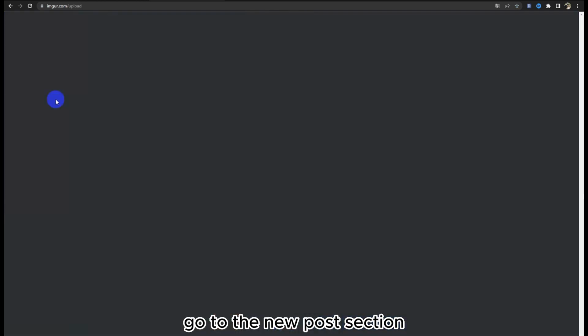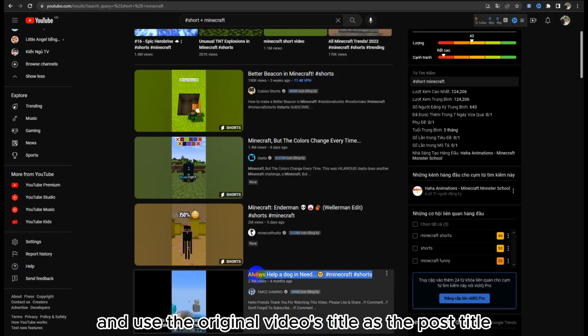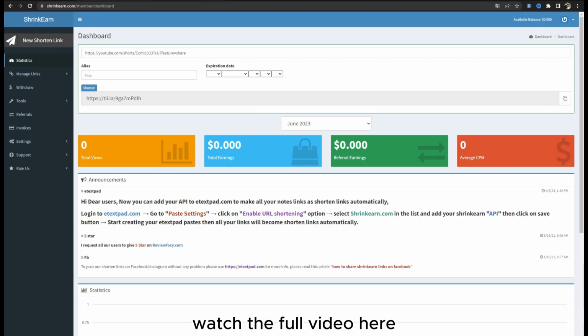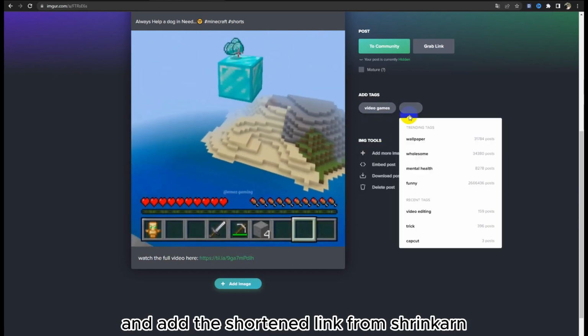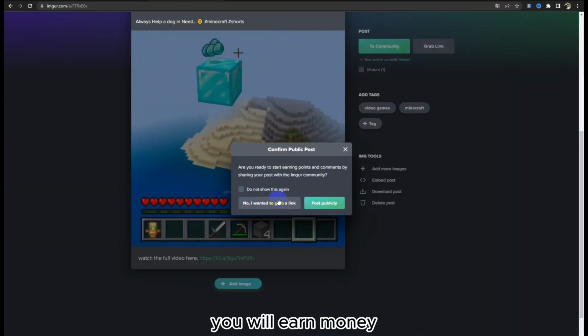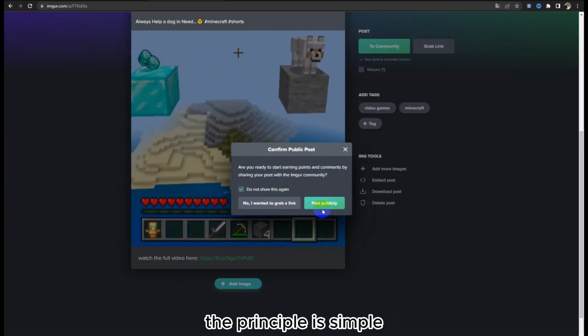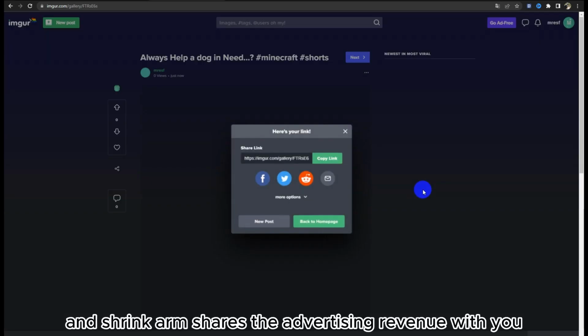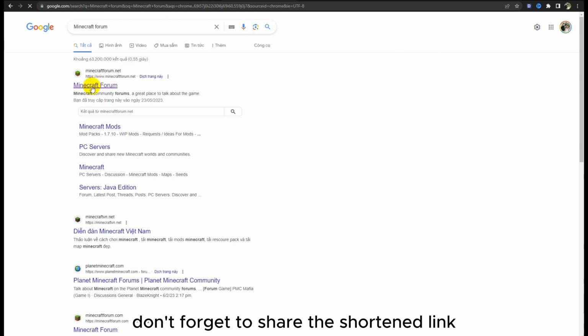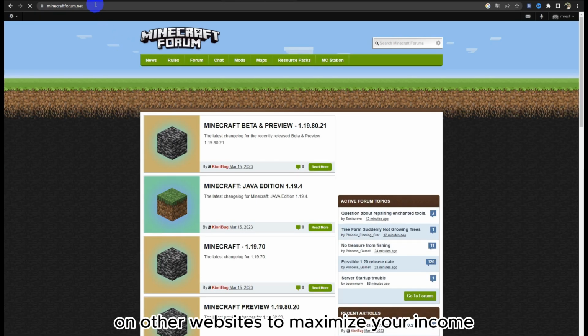Go to the New Post section and use the original video's title as the post title. In the description write, "Watch the full video here," and add the shortened link from ShrinkEarn. Whenever people watch the video, you will earn money. The principle is simple. Viewers watch ads, and ShrinkEarn shares the advertising revenue with you. Don't forget to share the shortened link on other websites to maximize your income.